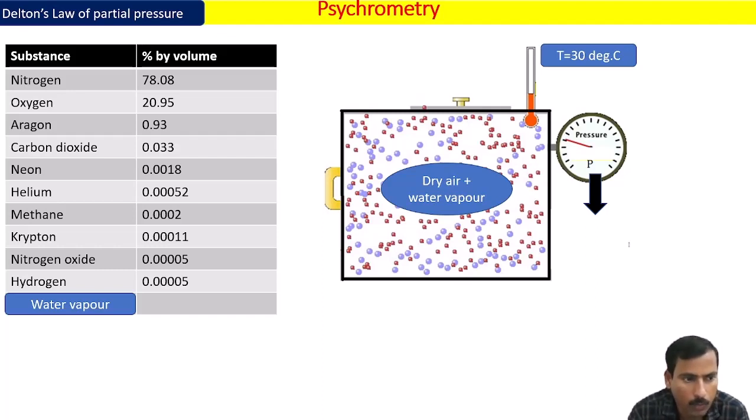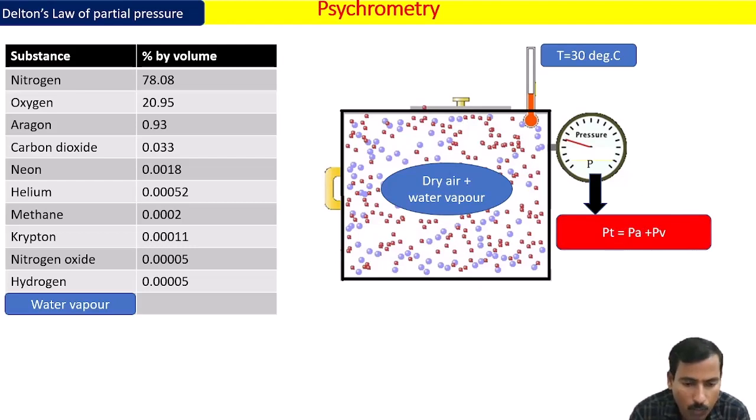Dalton's law of partial pressure is the gas law which states that the total pressure exerted by a mixture of gases is equal to the sum of the partial pressures exerted by the individual gases. How many individual gases are there? There are two, dry air and water vapor. So the total pressure Pt of the mixture is equal to the sum of the partial pressures exerted by the individual gases, that is, the dry air and water vapor.